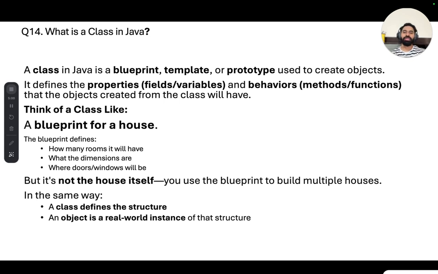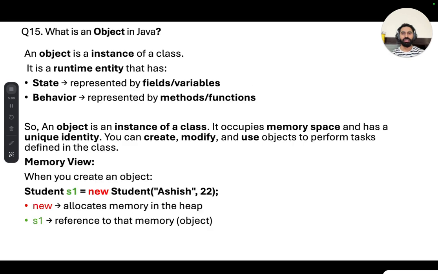In summary, you can say that a class in Java is a user defined data type that acts as a template for creating objects, and it contains the data, that is fields, and methods, that is functions, in a single unit, and is the foundation of object oriented programming in Java. Okay, now the next question was, what is an object in Java?